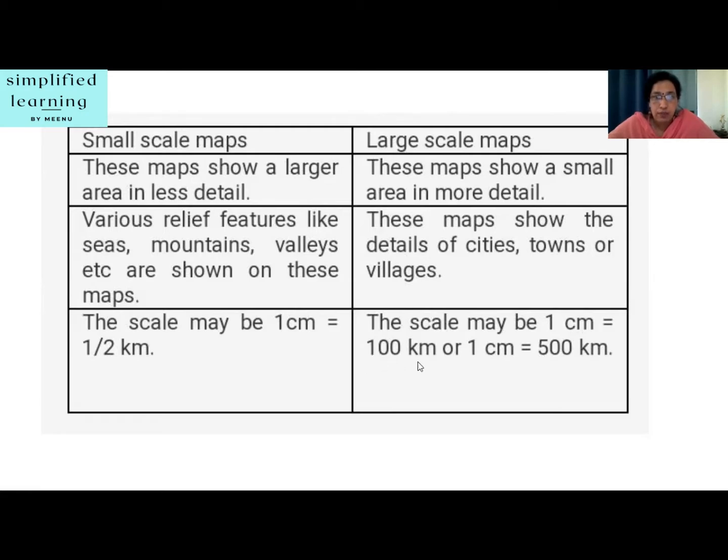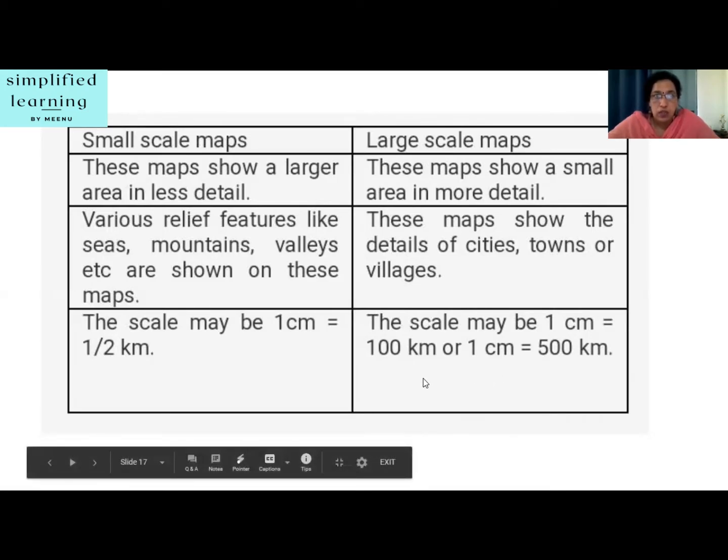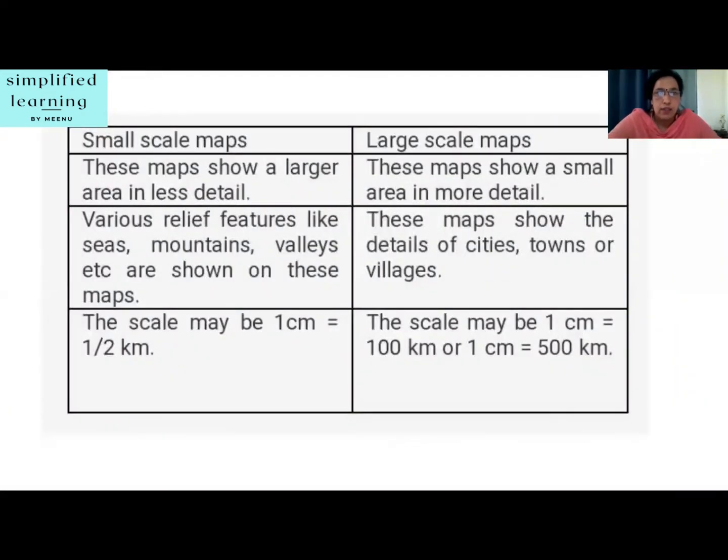100 kilometers on the land area can be shown in the form of 1 centimeter. So scaling is that much. Even 1 centimeter is equal to 500 kilometers. So 500 kilometers on the land is scaled down to 1 centimeter on the map. So these are the two categories, that is small scale maps and large scale maps. So yes, I hope I'm clear.